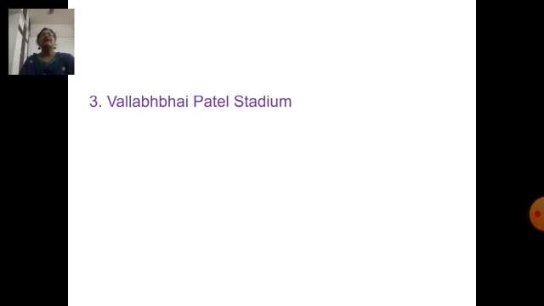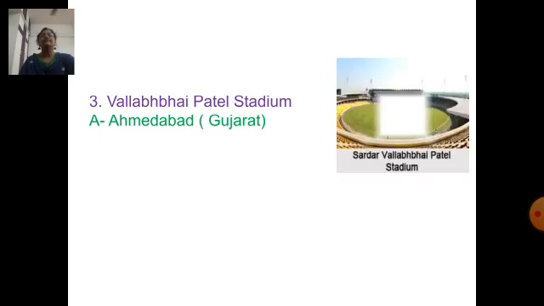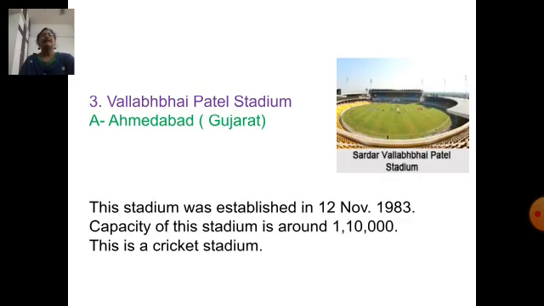Next question, where is Vallabhbhai Patel Stadium located? Vallabhbhai Patel Stadium is located in Ahmedabad in the state of Gujarat. This stadium was established on 12 November 1983. Capacity of this stadium is around 1,10,000. This is a cricket stadium. Next question, where is Ranji Stadium located? Ranji Stadium is located in Kolkata in the state of West Bengal.